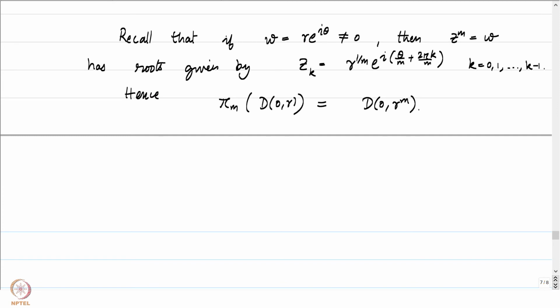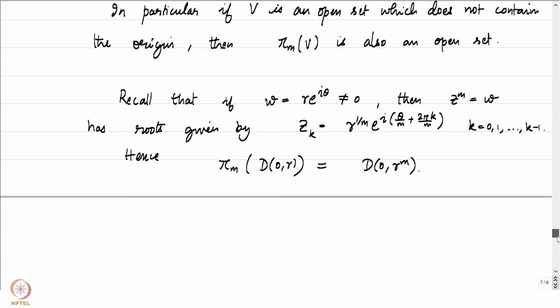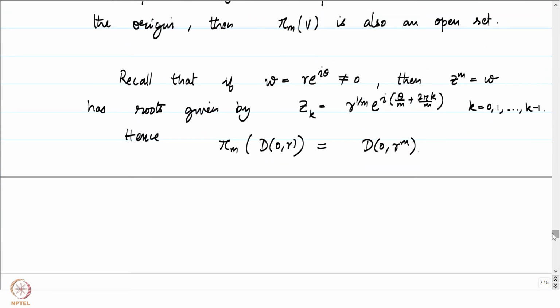So pi m behaves in a very nice manner, and that's something which we are going to use to explore how our holomorphic function f behaves locally in a neighborhood of our given point z naught. Let's now explore the local behavior of a holomorphic function in a neighborhood of a point z0 in its domain of definition. We will in fact show that given a point z0, we will be able to get hold of a neighborhood such that on this punctured neighborhood, our function f is an m to 1 function. Given any point on the image, there are m pre-images to it.